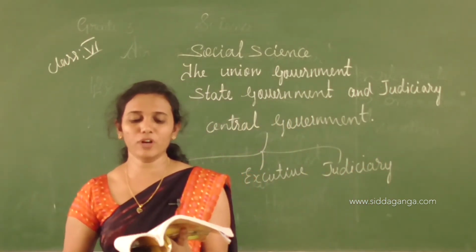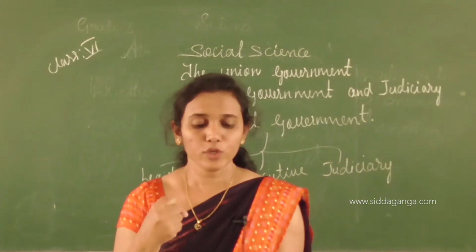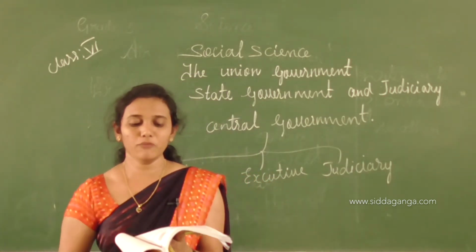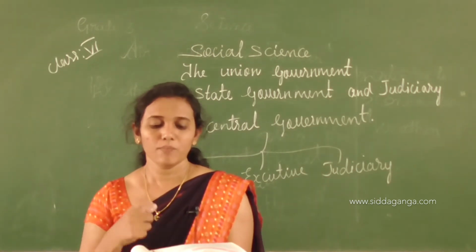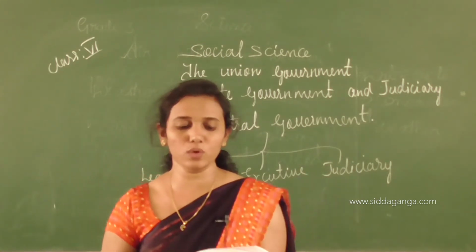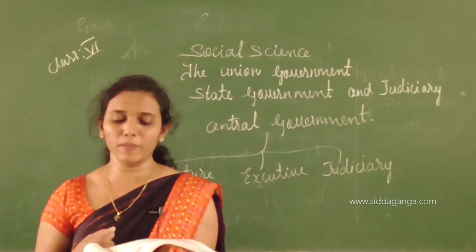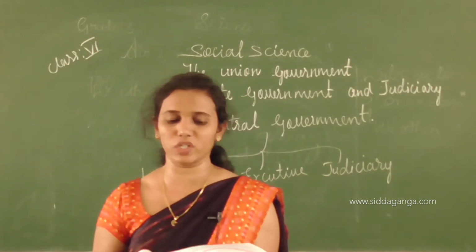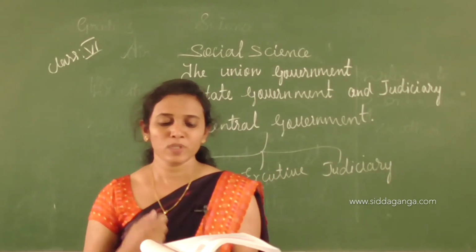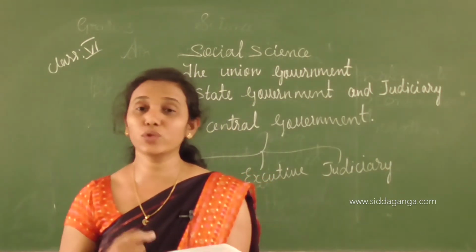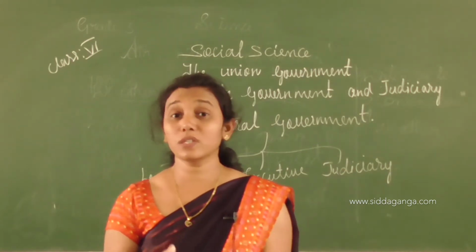Legislature. The function of this organ is to make laws. The function of this organ is what, children? They make laws. Besides, it checks the executive. Executive: this organ implements the laws through the administration. Judiciary: this organ gives judgment.